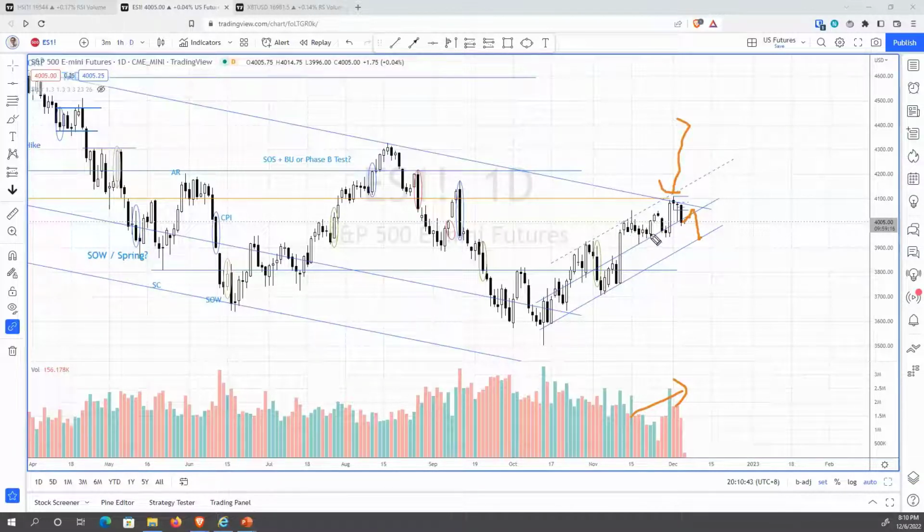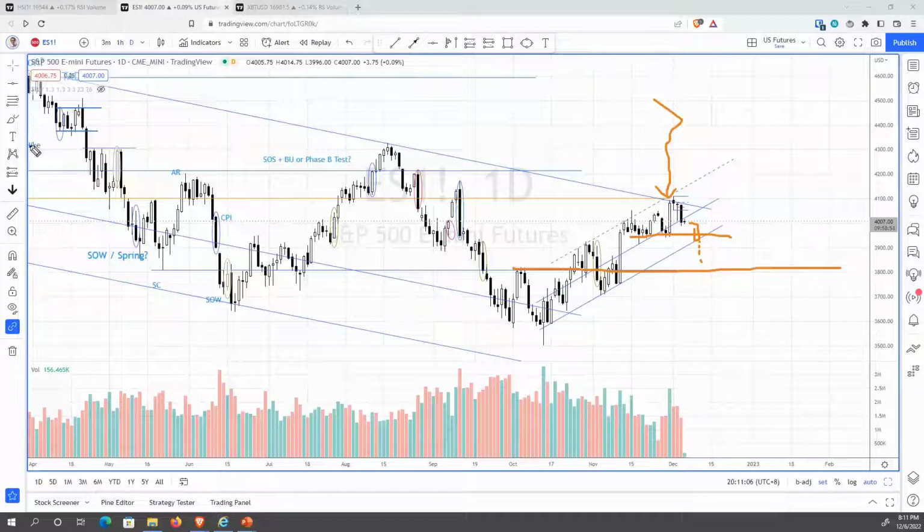So the crucial thing is a break of the middle part of the up channel right here, and also the ultimate confirmation will be to violate this bullish momentum bar, meaning that it closes below this bar. Okay, that should trigger some more selling, and then eventually I think this is the axis line that will get tested, about 3800.